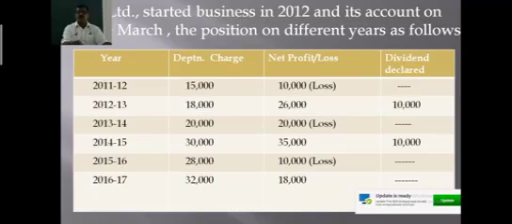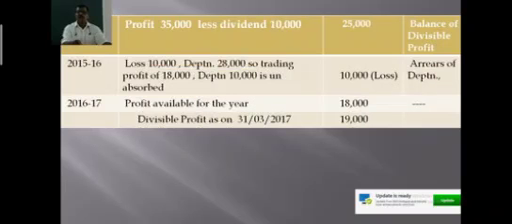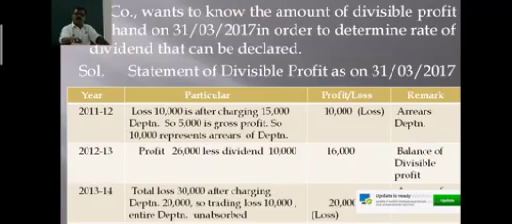Now it clearly shows that the company's depreciation in the years 14 and 15 is completely absorbed, right? So there is no arrears of depreciation in the years 14 and 15. The total amount of depreciation is absorbed. So the balance of profit in the years 14 and 15 is